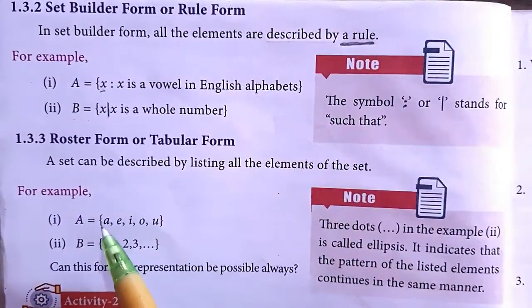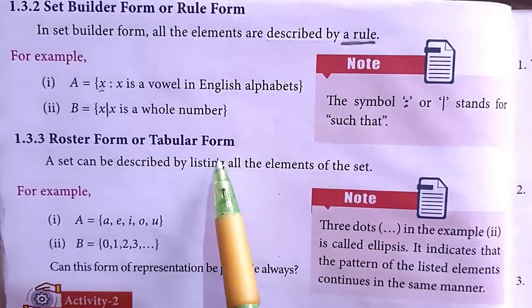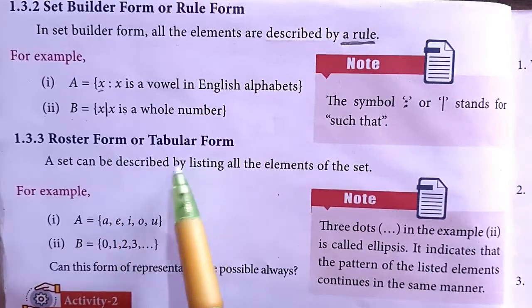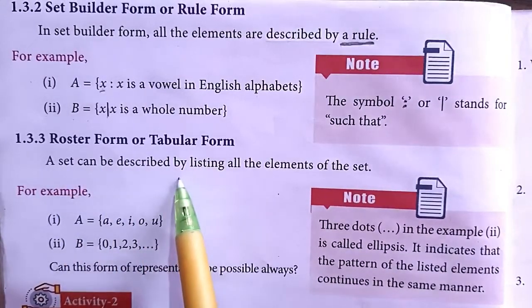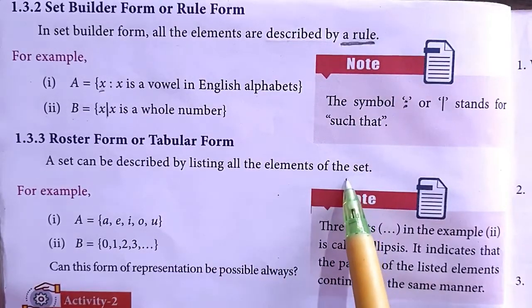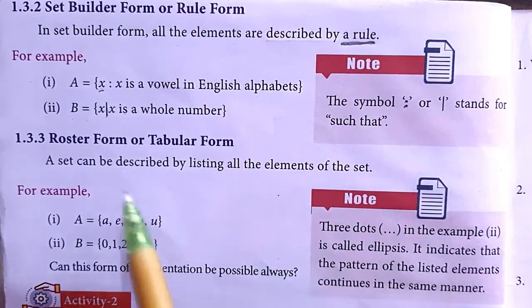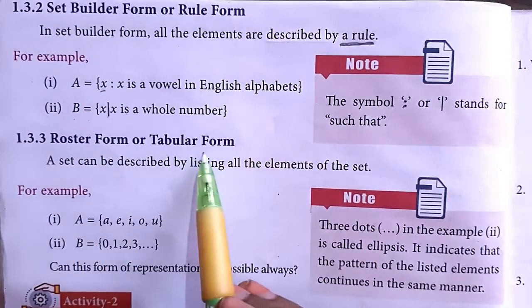Okay. So the third one is roster form or tabular form. The set can be described by listing all the elements of the set. So we have to write all the elements. That is known as roster form or tabular form.